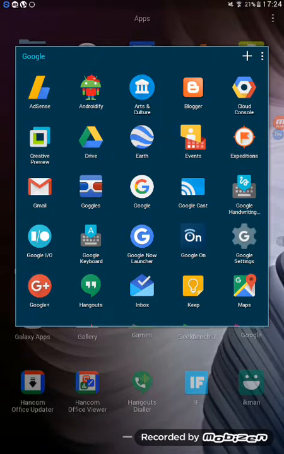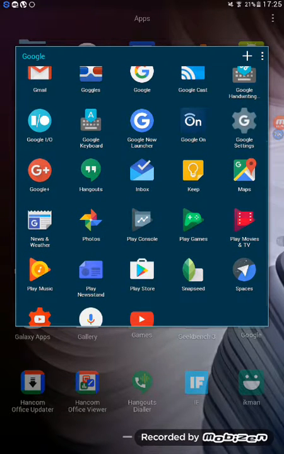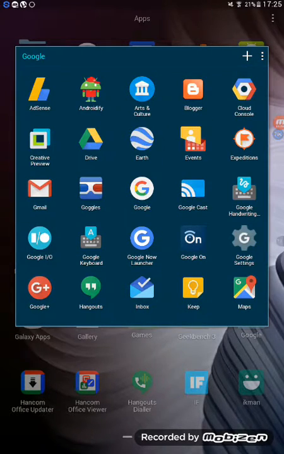But first I will show you about AdSense, Androidify, Arts and Culture, Blogger, Cloud Console, Creative Preview, Drive, Earth, Events, Expeditions, Gmail, Google Classroom, Google Handwriting, Google I/O, Google Keyboard, Google Now Launcher, Google On, Google Settings, and so forth. So let's talk about AdSense. AdSense is something in which you can maximize your profit by customizing websites, by doing different jobs and businesses that are profit oriented.